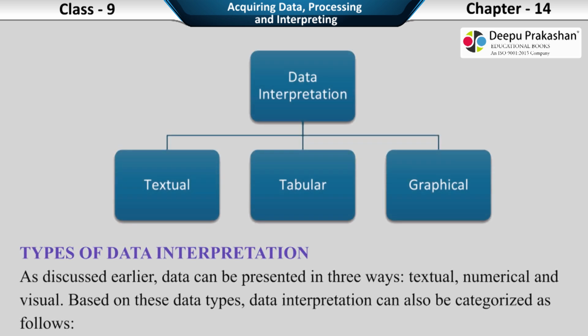Types of data interpretation. As discussed earlier, data can be presented in three ways: textual, numerical, and visual. Based on these data types, data interpretation can also be categorized as follows.